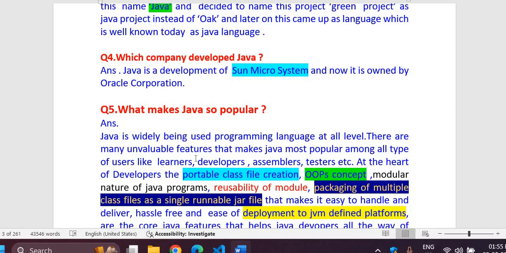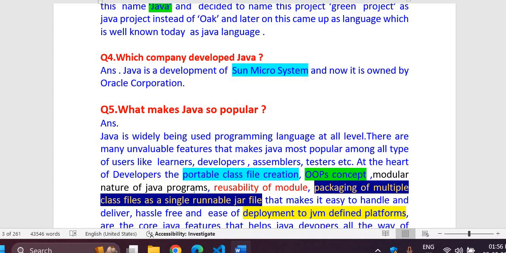What makes Java so popular? Java is a widely used programming language at all levels. There are many invaluable features that make Java most popular among all types of users, like learners, developers, assemblers, testers, etc. At the heart for developers: portable class file creation, portable and small, both things, which can be ported anywhere. The OOPS concept, which meets real life needs.